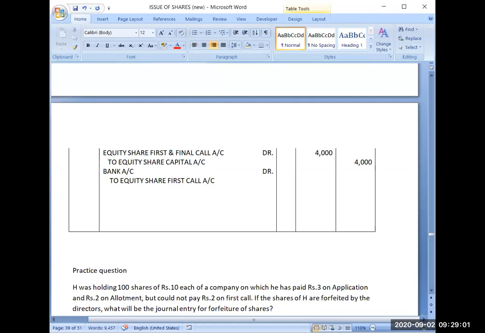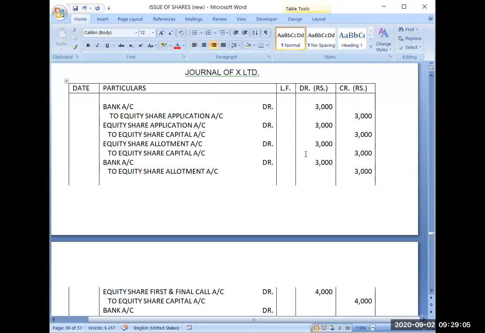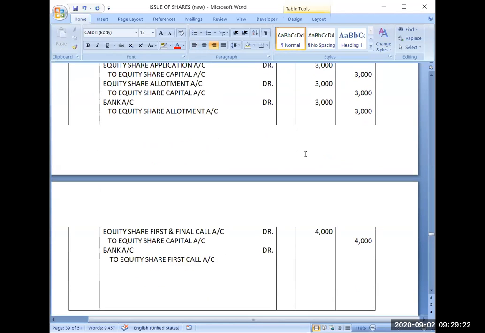Till here, any confusion in any amount, let me know. These are very simple journal entries. You are well versed with this.